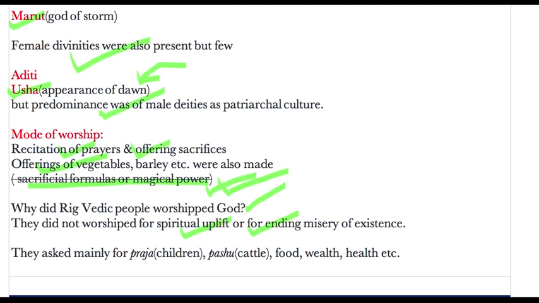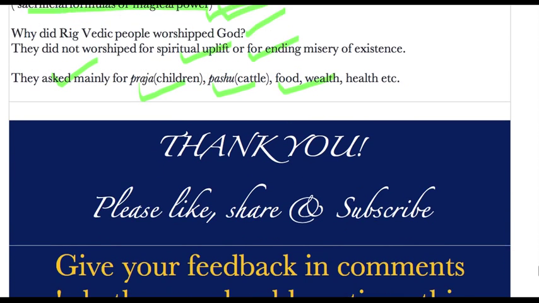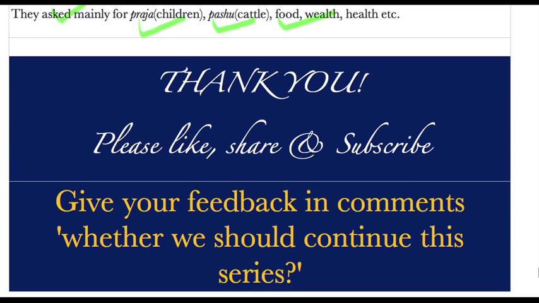So at that time they asked mainly for praja. What is the meaning of praja here? Praja means children, and basically sons, and then pashu, that is cattle, or you can say cow. Then food and wealth and health. So these were the prime reasons for their worshipping of God. So this was all for today in the early Vedic period.